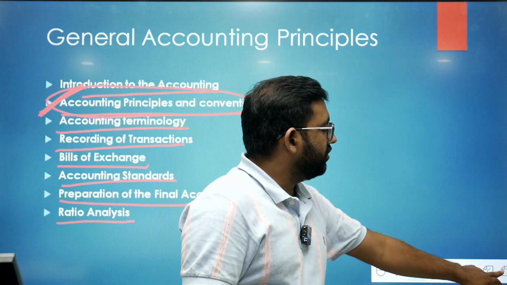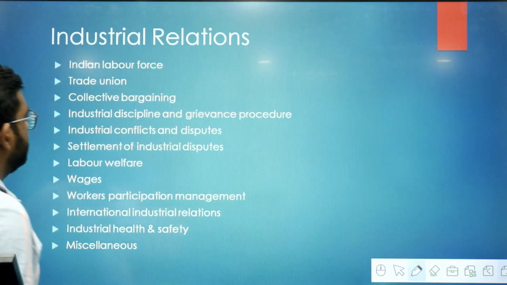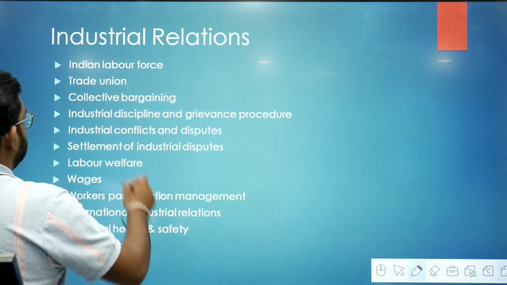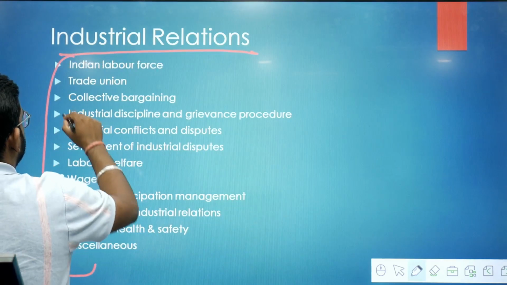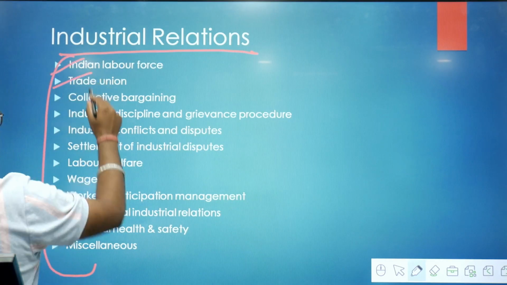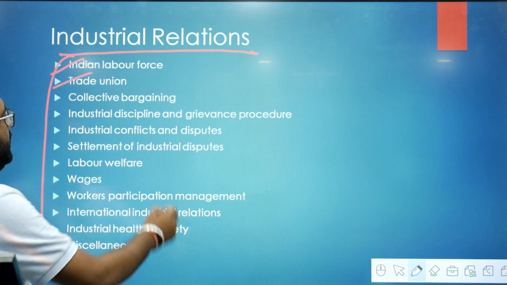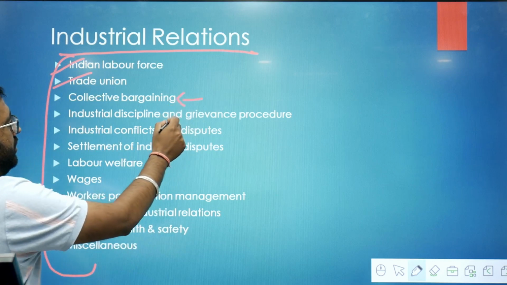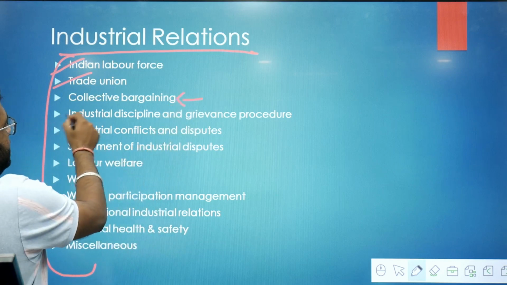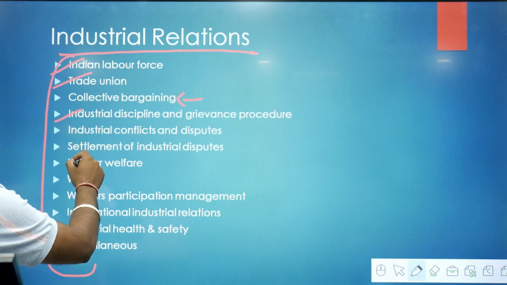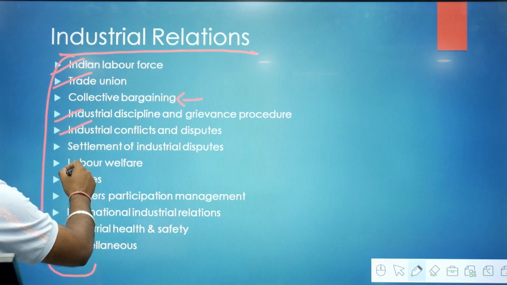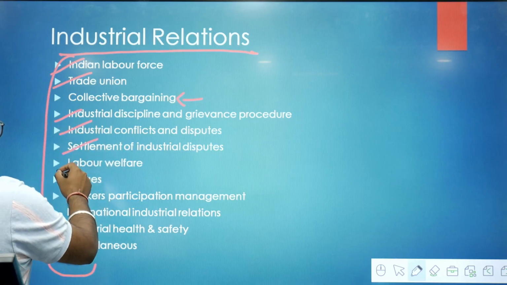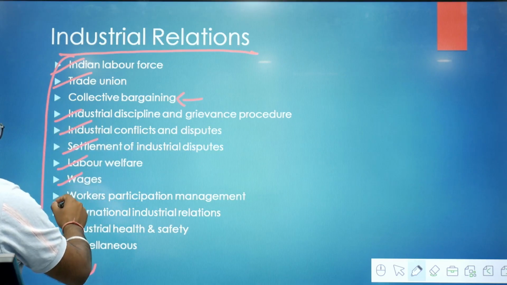Now I will point out the syllabus for the industrial relations. In the industrial relations, these are the subtopics you should do. Indian labor force, trade union, collective bargaining. What is the meaning of collective bargaining? How it is done? Industrial discipline and grievance procedure, industrial conflicts and disputes, settlement of industrial disputes, labor welfare, wages.